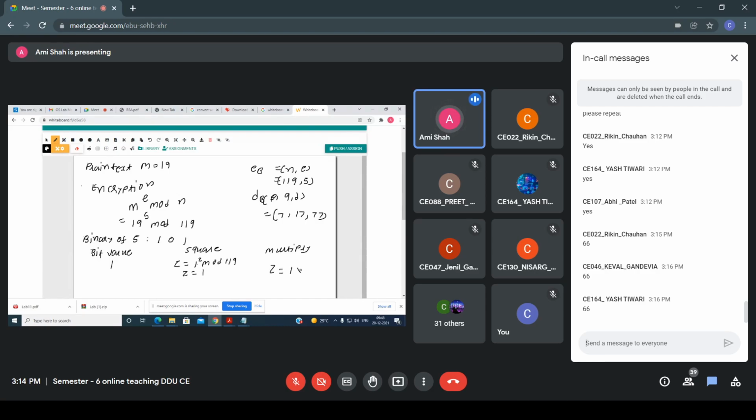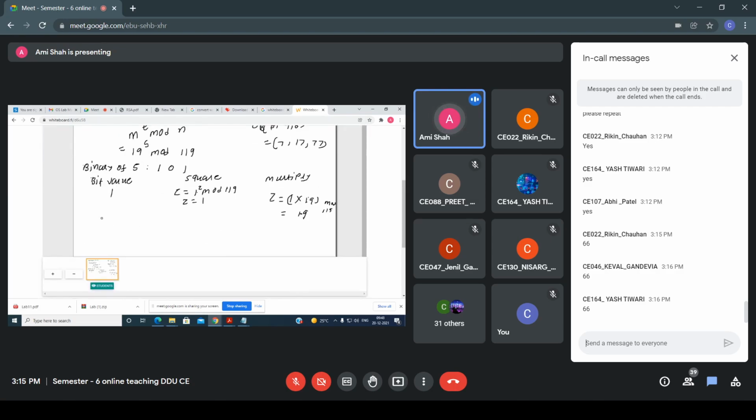So z equals 1 multiplied by the value of a, that is 19. Here I can write it this way: 1 multiplied by 19, and then mod 119. So what you get here is 19. Okay, now what is your next step? Now what is your next bit? The next bit is 0. Now at that time z equals 19, so z equals 19 squared mod 119. So what do you get?